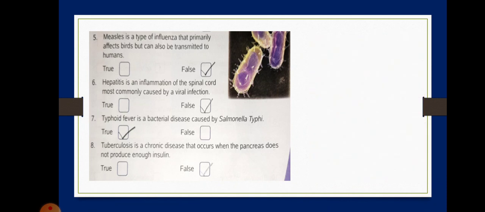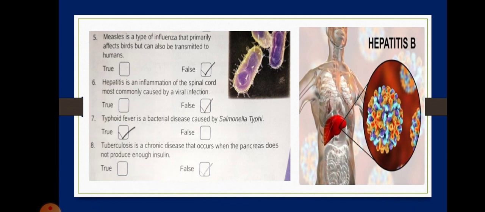Next, number 6. Hepatitis is an inflammation of the spinal cord most commonly caused by a viral infection. This is also false, children, because it is not. Here you can see in the picture hepatitis B has got no connection with the spinal cord. It is an infection in the liver. It is a disease and a viral infection which is related to your liver. So it has got no connection with the spinal cord. So that is why the statement will be false.